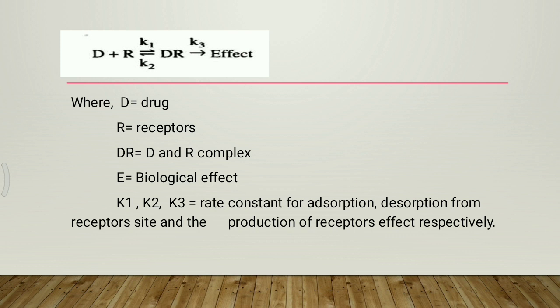An agonist is any chemical or drug that, when it binds to a receptor, activates the receptor and gives a biological response. Antagonists are any chemicals or drugs that bind to a receptor and block the receptor or block the biological response.